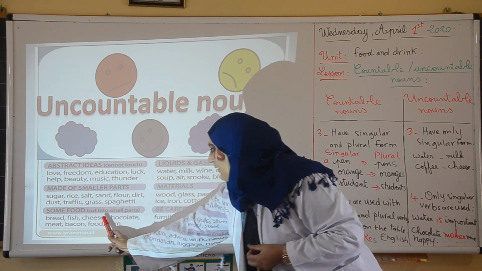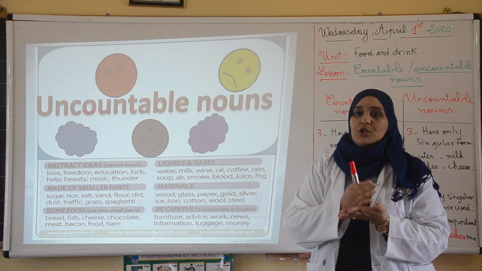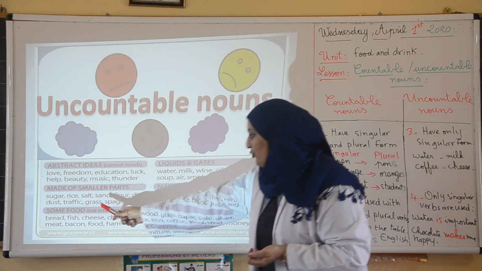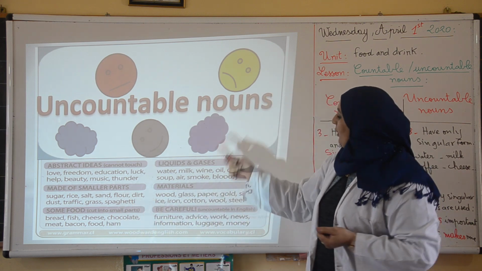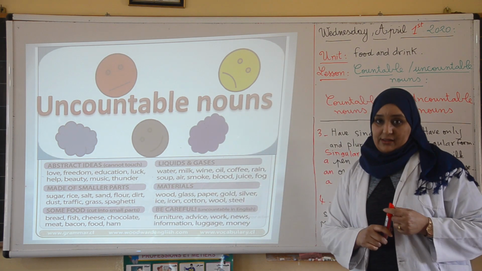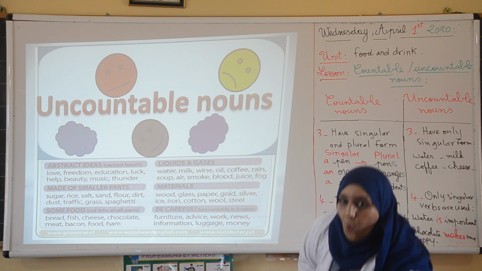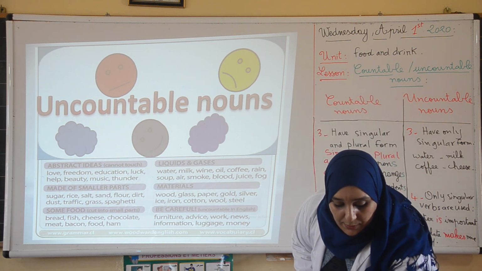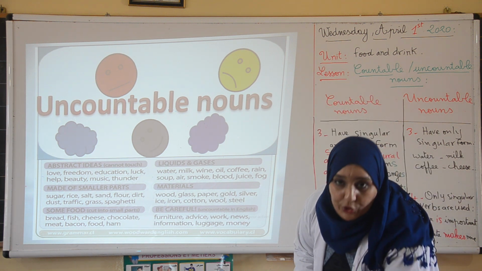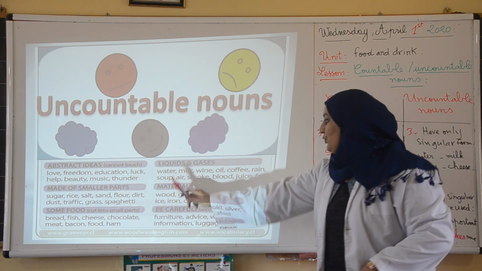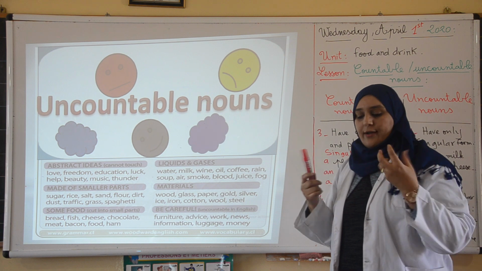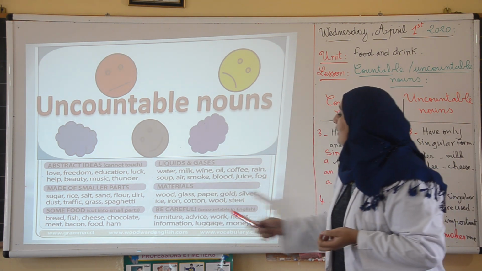Also some food that we cut into parts or into slices like bread, fish, cheese, chocolate, meat, bacon, food, ham. Also liquids and gases. Liquids, as I said, water is a liquid, milk, orange juice, oil, coffee, rain, soup, air, etc. Things that are gas or liquid.